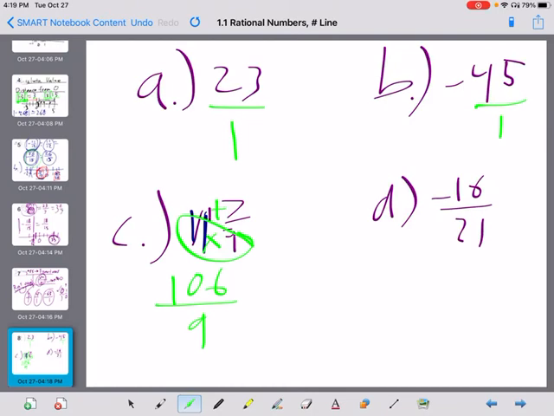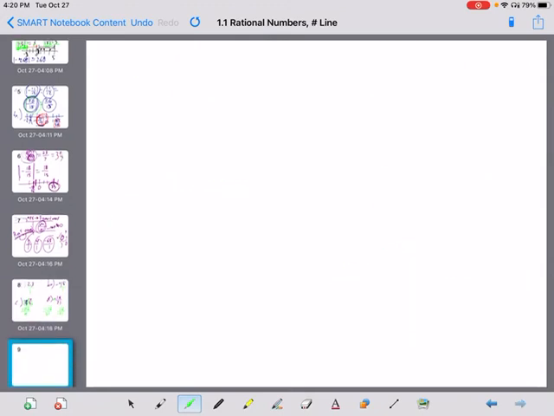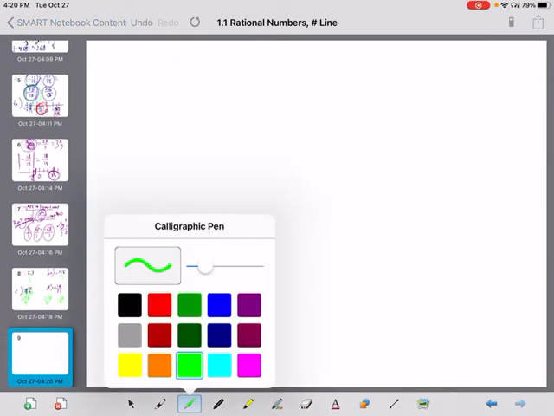Then right here, negative 16 over 21. Well, it's already done, right? Kind of. I wrote it that way. So technically they have the negative here in the book because it's saying the whole number is negative. So you can do this one of two ways. You can say the top number is negative, or you can say 16 over negative 21. You can say the bottom number is negative. Doesn't matter which one. Either one of them can be negative.